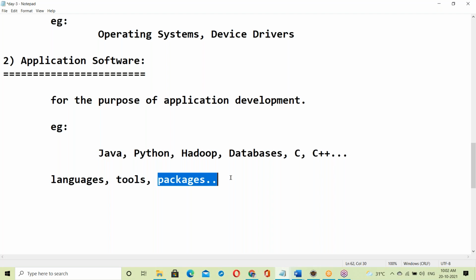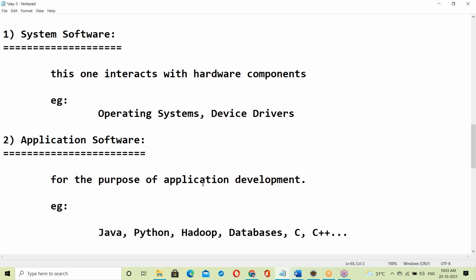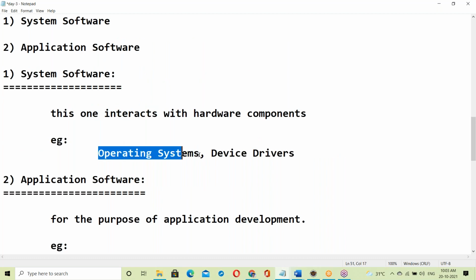Packages like ERPs: SAP ERP, Oracle ERP, Tally ERP. These are ERP packages. All these are application software. Simple. Now, which is exactly application software? OS comes under system software.